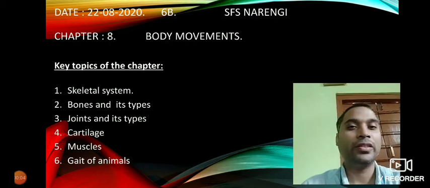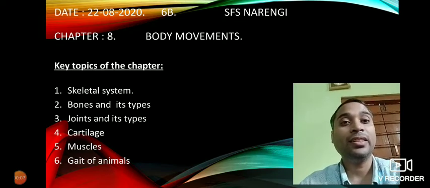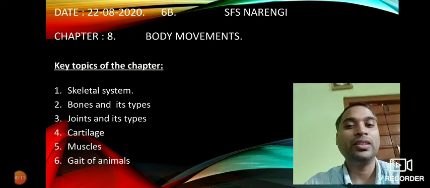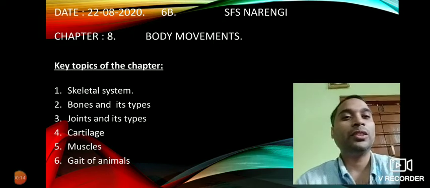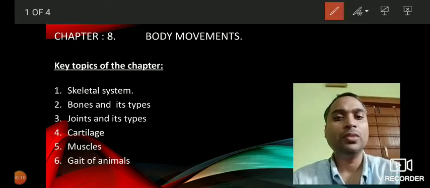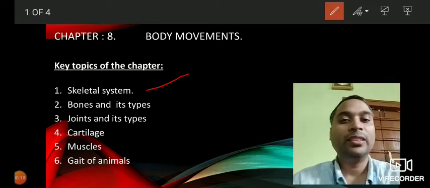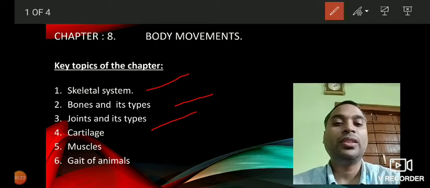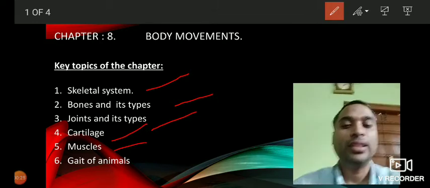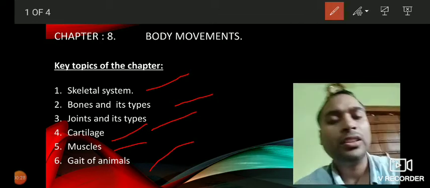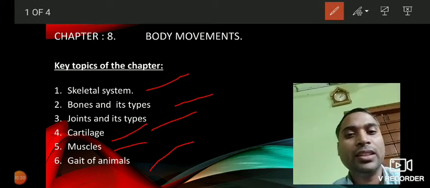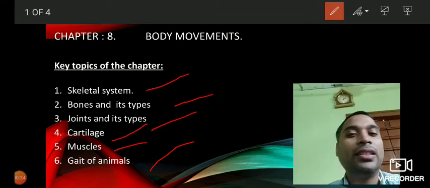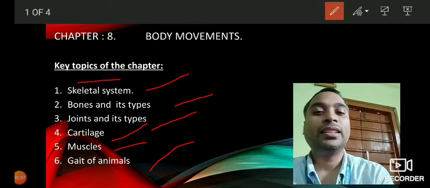So, today we are going to start a new chapter, that is chapter 8, body movements. Let us see what are the key concepts we are going to learn in this chapter. We are going to learn about skeletal system, then bones and its types, then joints and its types, then about cartilage, muscles, and then about gait of animals. So, these are the important concepts which we are going to discuss in this chapter. And now let us start with the first topic, that is skeletal system.